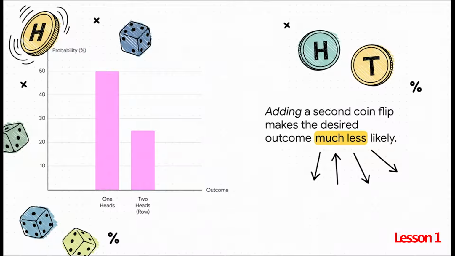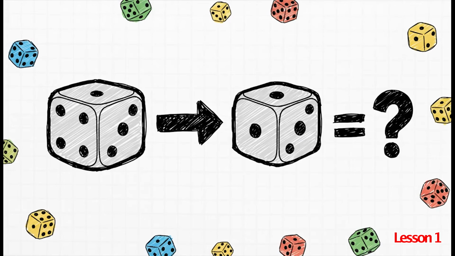Let's look at it visually. You can see it drops all the way down from 50% for 1 heads down to 25% for 2. And if you keep adding on a third event and a fourth event, it will keep getting less and less likely. Let's try one more example.